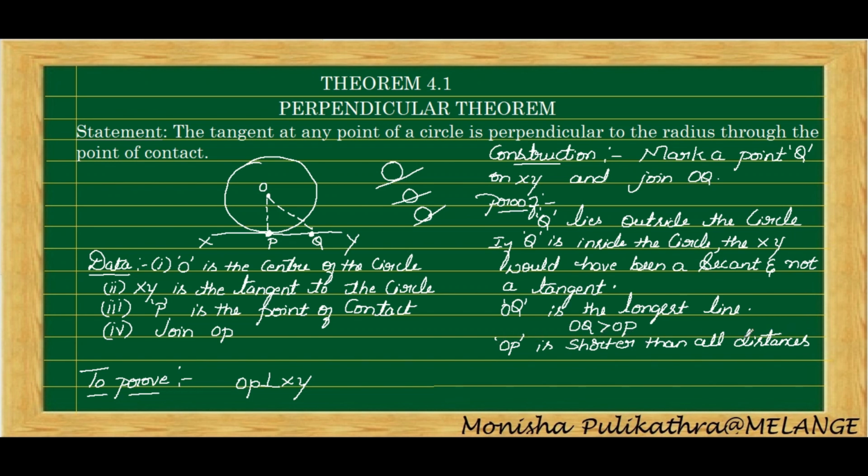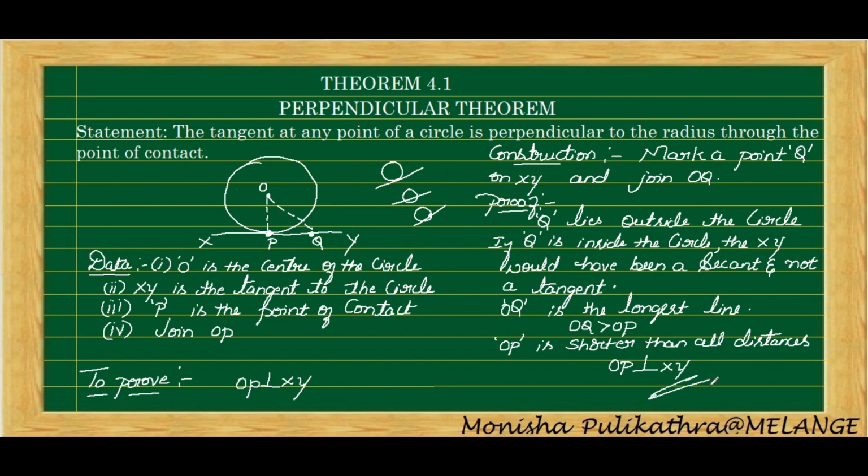So if OP is shorter than all the distances, what will happen? OP is already a radius. If OP is shorter than all the distances, OP will become perpendicular to XY. If OP is the shortest distance, OP will be perpendicular to XY. So this is the perpendicular theorem.